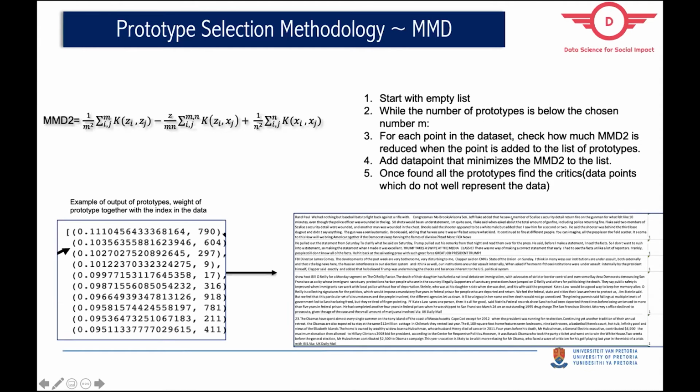Once you've completed this whole iterative process, this is the output. It will output a weight and also the index of where this prototype lies in your whole data set. Then you can decode it back into text. So this is just an insight into how the algorithm runs and how the MMD works.